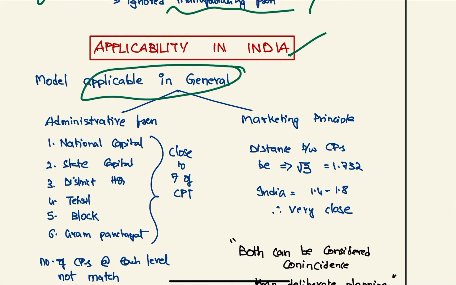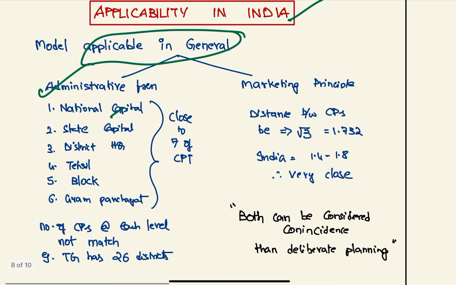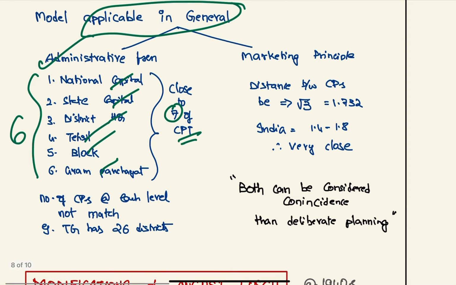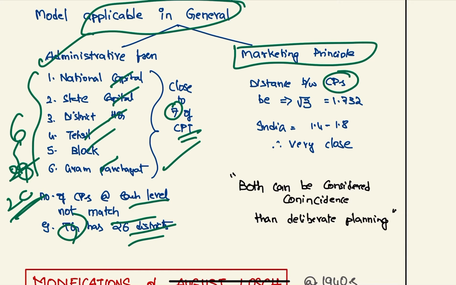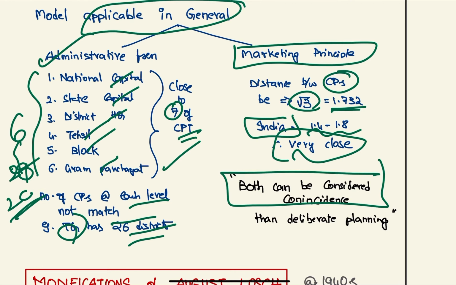It is applicable in general. For example, for administrative function, we have national capital, state capital, district headquarters, tahsil, block and gram panchayat. Therefore we have 6 levels, which is very close to 7 of the CPT. But it does not apply at the state level or district level, because India has 29 or 28 states, and for example Telangana has 26 districts. So this won't apply in the second level of hierarchy. And in marketing principle, the distance between central places must be root 3, which is 1.732. In India it is 1.4 to 1.8, which is very close, but this can be considered a coincidence rather than because of deliberate planning.